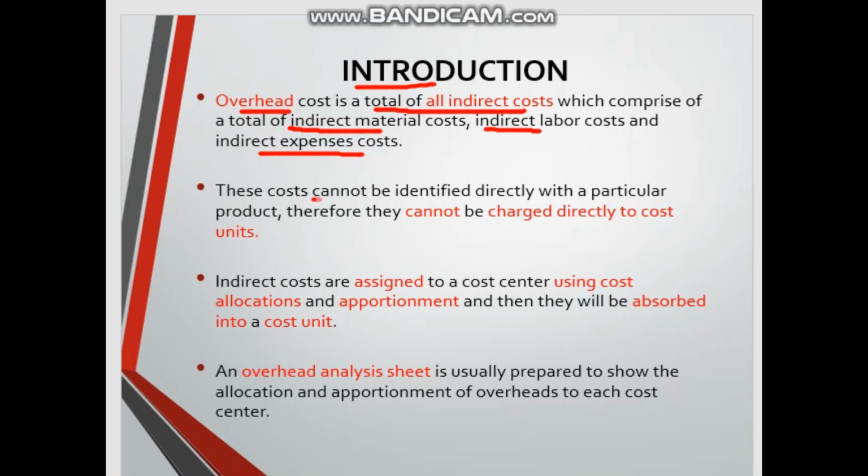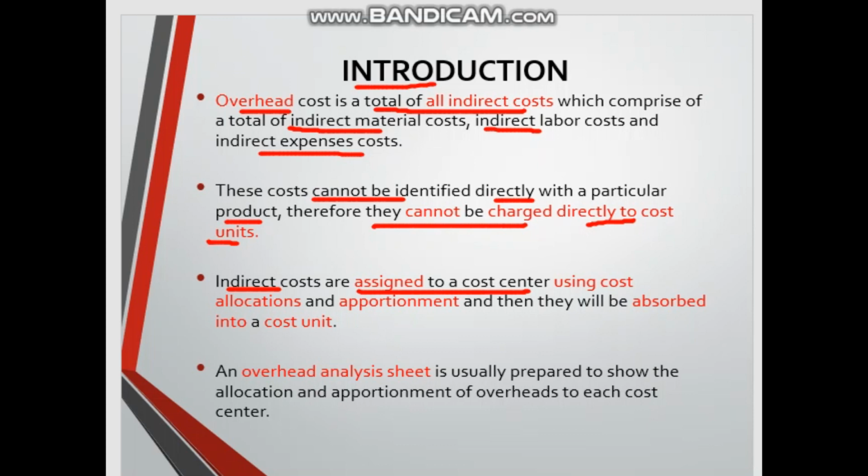This cost cannot be identified directly with a particular product, so it cannot be charged directly to the cost unit. It means the cost is for a number of various products, so we cannot assign it to one product.